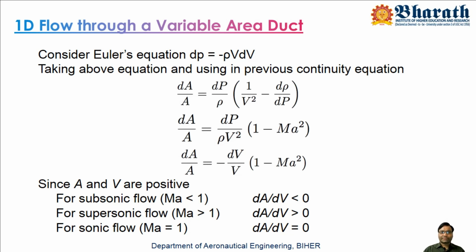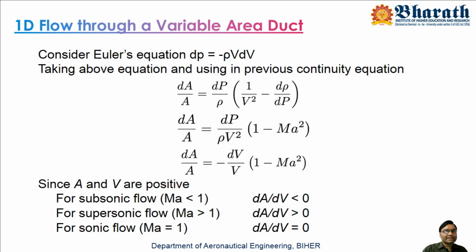There are two other regions: transonic flow, which we are not considering here, and sonic flow where M equals 1. So we will consider three flows: M less than 1, subsonic flow; M equals 1, sonic flow; and M greater than 1, supersonic flow. We will take the values of M according to these three conditions and observe what meaning is conveyed by this equation.